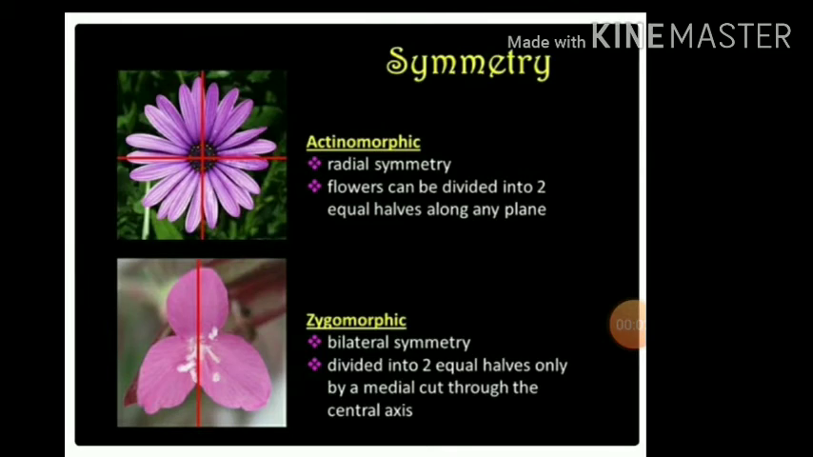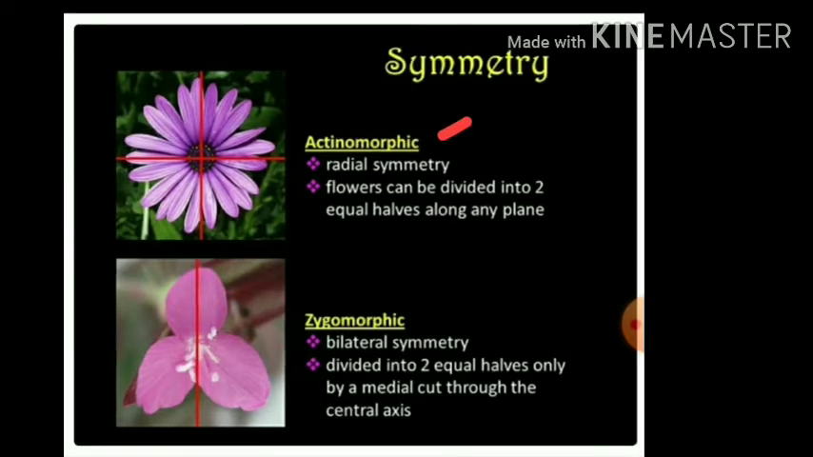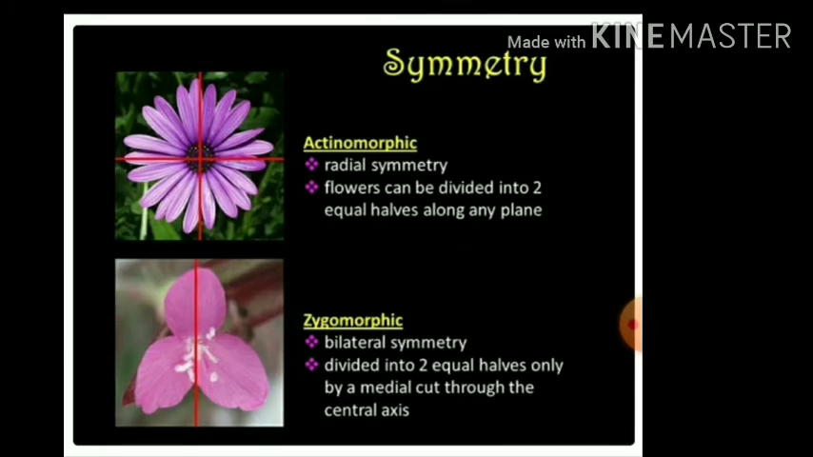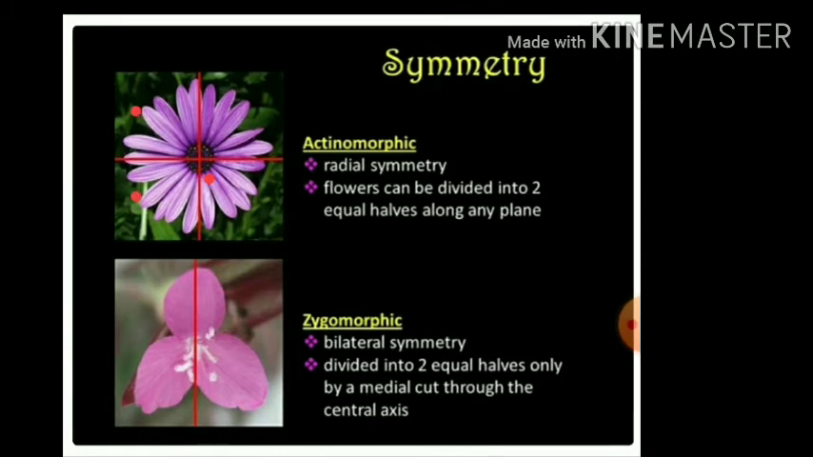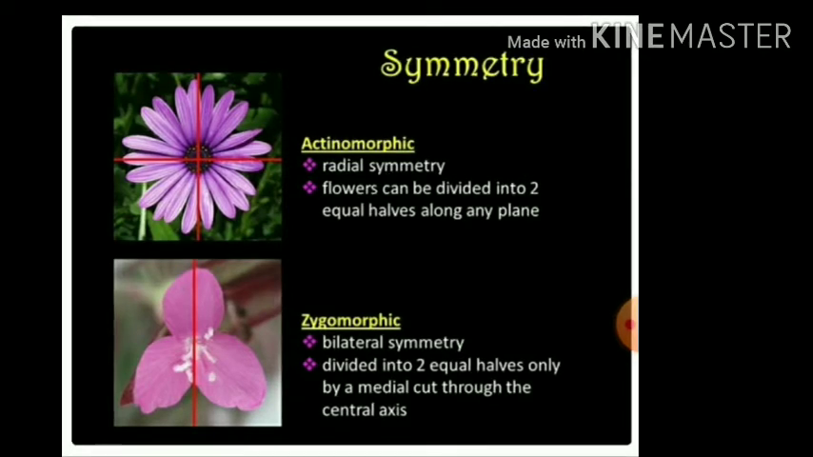Basically guys, in symmetry, flowers may be actinomorphic or zygomorphic. Actinomorphic is nothing but radial symmetry, where flowers can be divided into 2 equal halves along any plane. So guys, have a look at this picture. In this picture, you may observe you can cut in any direction. It will show like this or like this or any way. You can observe 2 equal halves. So it is said to be an actinomorphic flower.